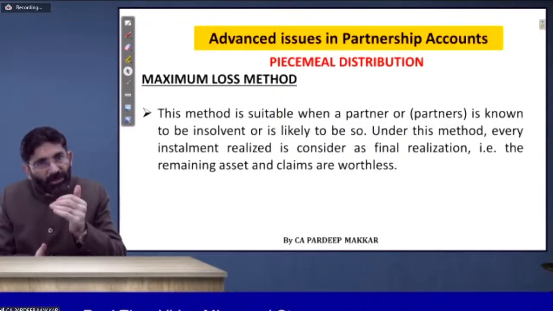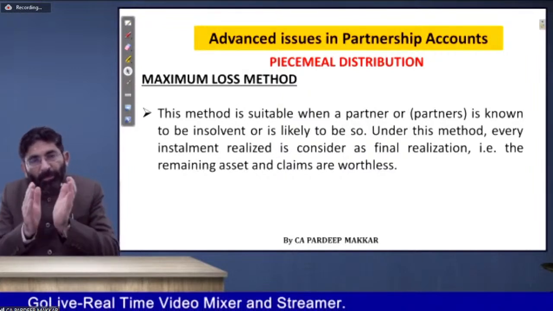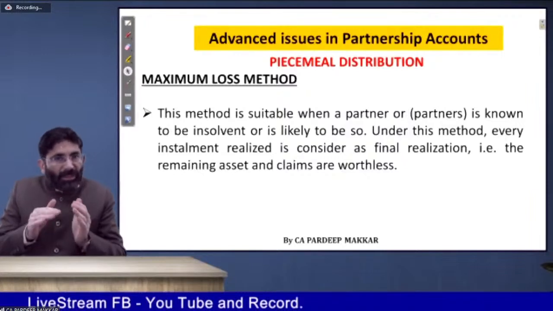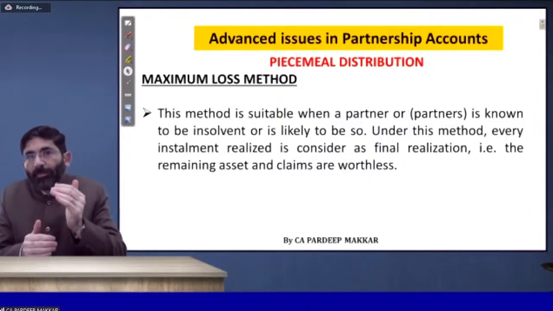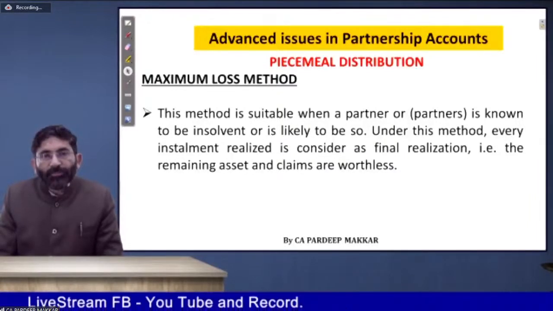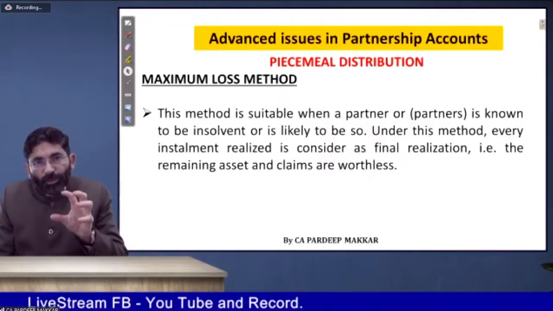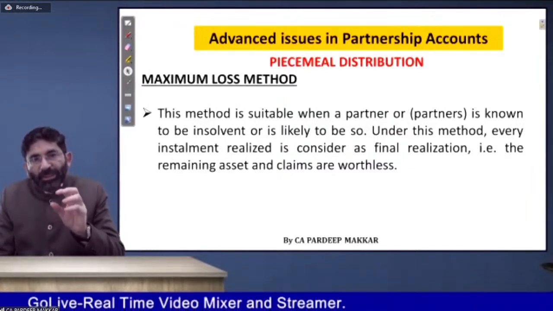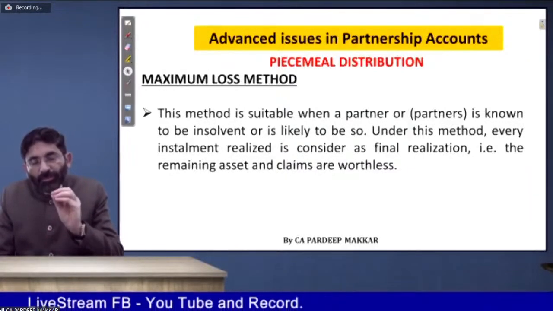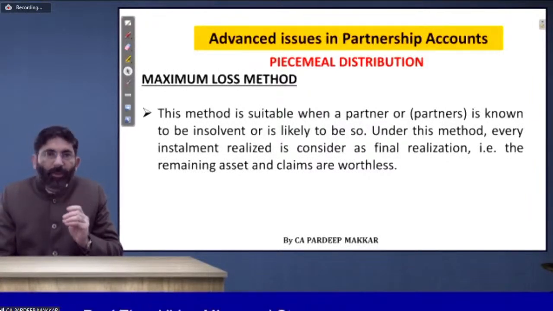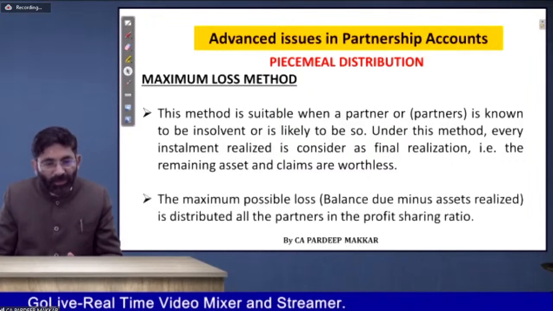As much as possible, we should bring them near to the profit sharing ratio. Normally, capital is not in the profit sharing ratio. So what we have to do is use the maximum loss method. In that case, we assume that if this is the final amount, then whatever the total loss going to the partners will be allocated in the profit sharing ratio. Accordingly, we have done it in this method.